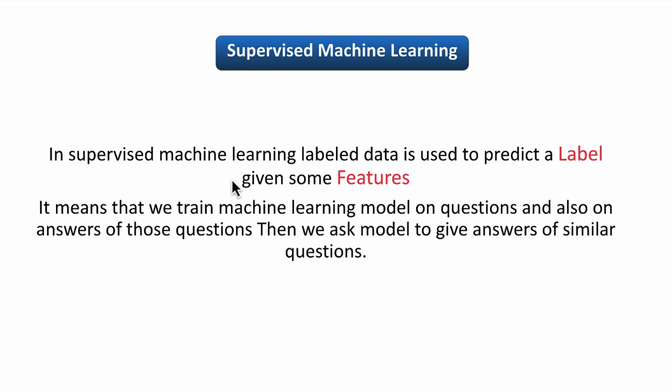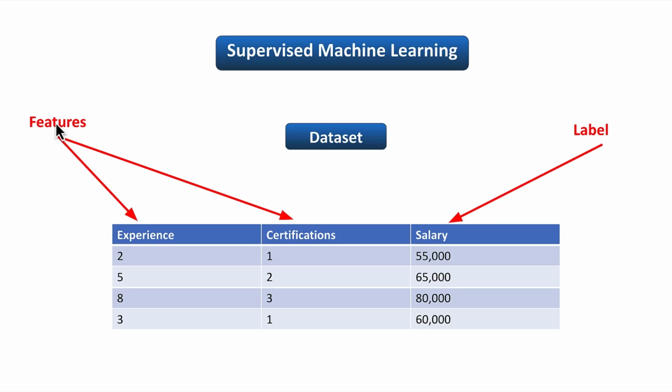Now let's look at the first type of machine learning, which is supervised machine learning. In supervised machine learning, labeled data is used to predict a label given some features. What does that mean? It means that while training a supervised machine learning model, we use a dataset where we have both features and label, like this dataset for predicting the salary of a person. We pass both the features and the label to our machine learning algorithm, and the algorithm finds the pattern based upon these inputs and this output. After that we get our trained model.